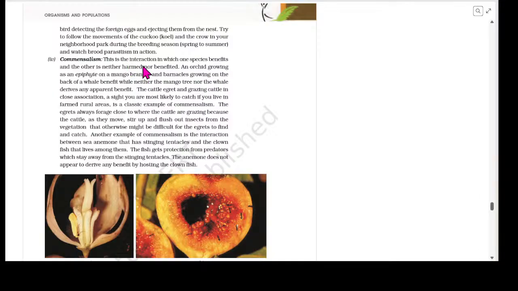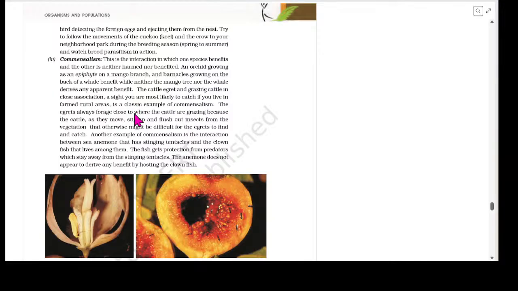Commensalism. This is the interaction in which one species benefits and the other is neither harmed nor benefited. An orchid growing as an epiphyte on a mango branch and barnacles growing on the back of a whale benefit, while neither the mango tree nor the whale derives any apparent benefit. The cattle egret and the grazing cattle in close association, a sight you are most likely to catch if you live in farmed rural areas, is a classical example of commensalism.